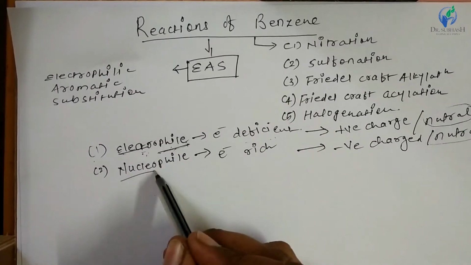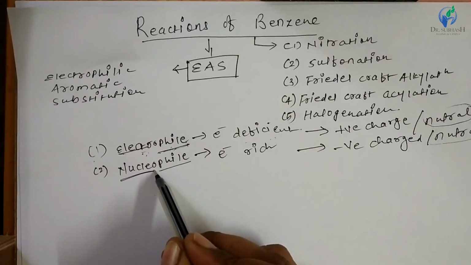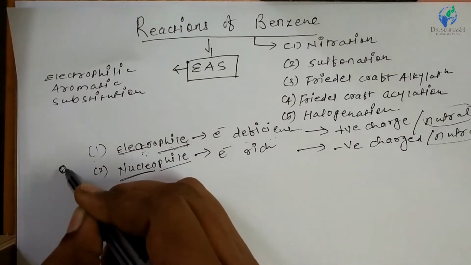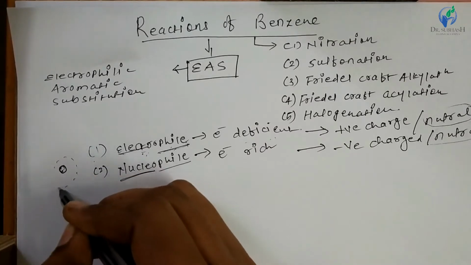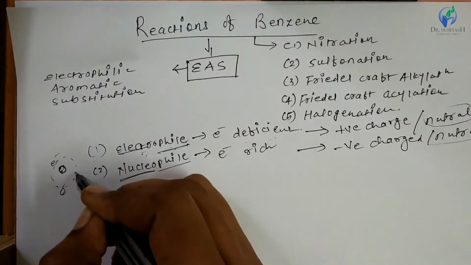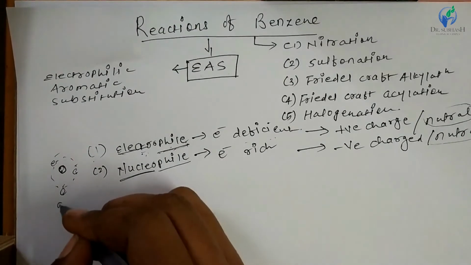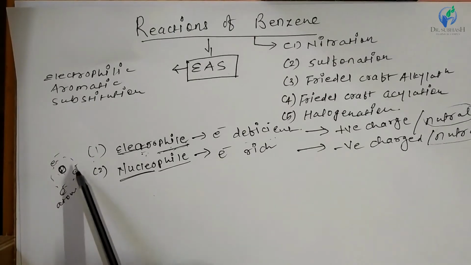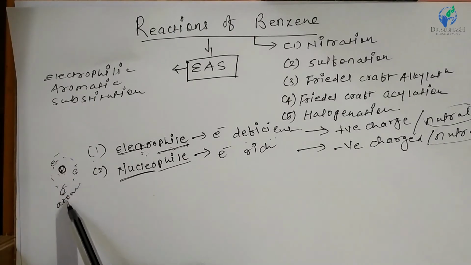While nucleophile, nucleo means nucleus, which has the protons. In any atom, as we know, in the general structure of an atom, in the center, in the nucleus, protons are present, and on the outer side, in the outer orbitals, electrons are circulating.